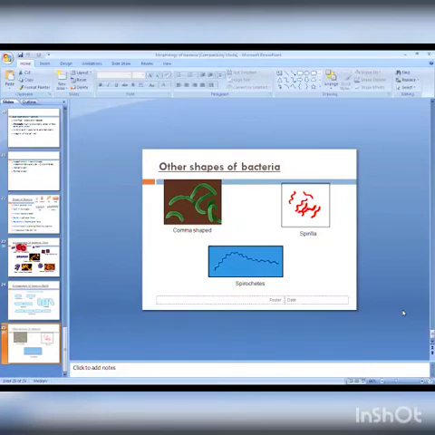The cells are attached to each other and resemble the letter V, L, or X. That's why that type of arrangement is called Chinese letter arrangement, and it is a morphological feature particularly of that organism, Corynebacterium diphtheriae. Then here you observe a few pictures. Vibrio is comma shaped. Then spirilla and spirochetes. Spirochete is a flexible, elongated structure, and spirilla is a rigid, small spiral structure. So these are the various shapes of the bacteria.